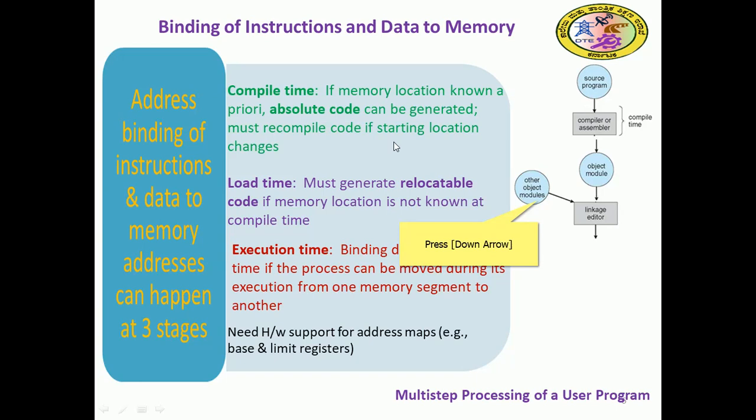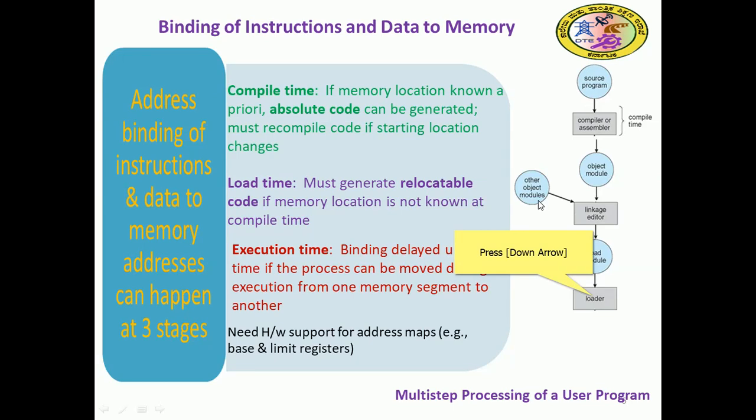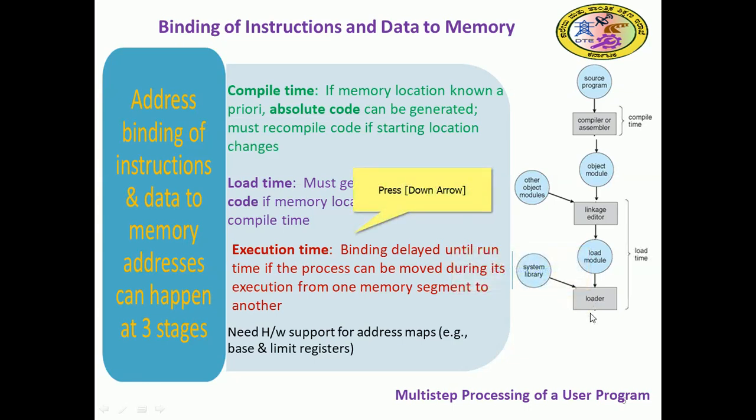Before generating the exe code, other necessary files we need to include, that is, link them. Other object modules should be linked. After linking them, then we have to load them. Linking means just their addresses are incorporated in the program. Loading means the physical code needs to be brought and attached to the program which we have compiled here. That is done by the loader. Once the system library files are included, that is linked, and loaded, this linking and loading together we call load time.